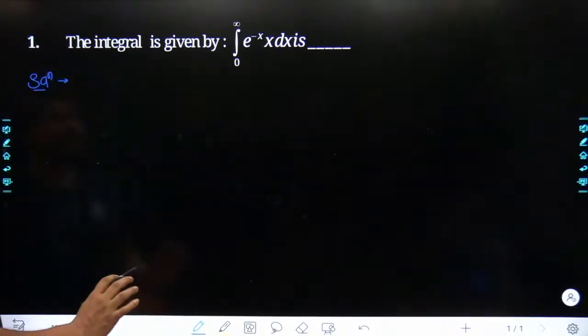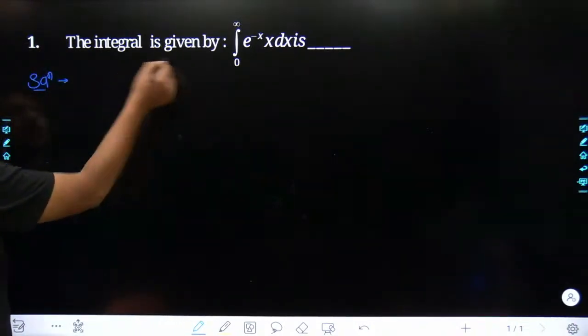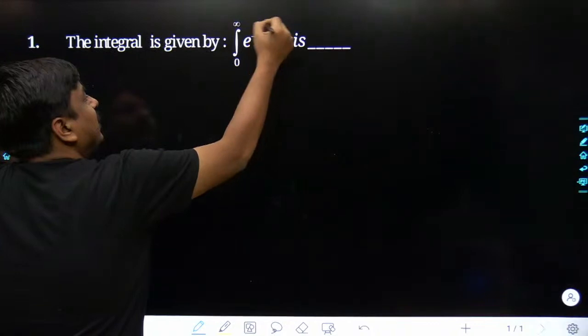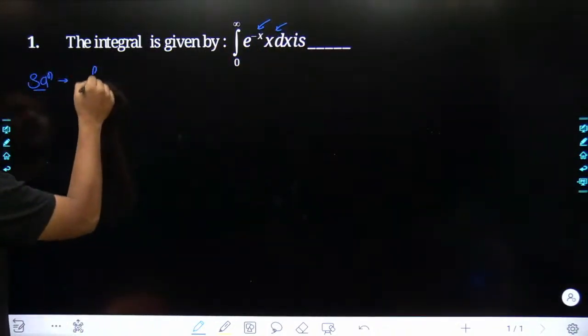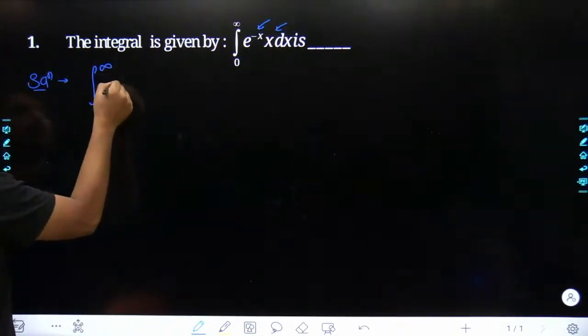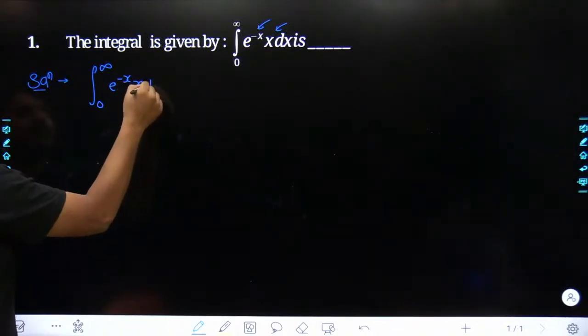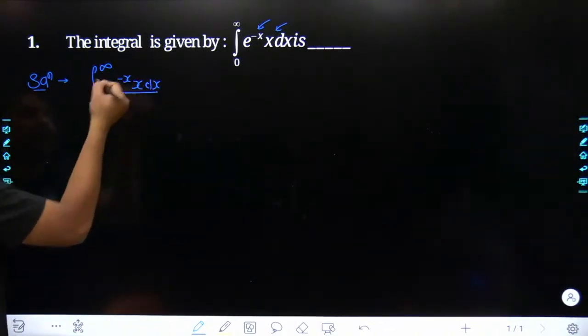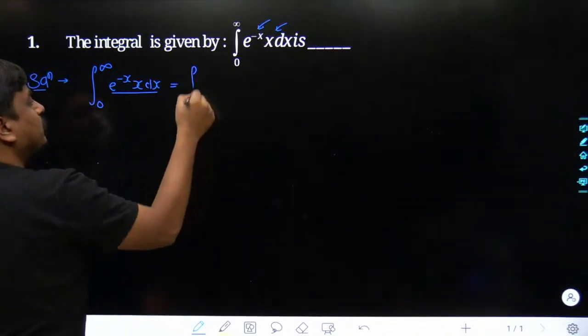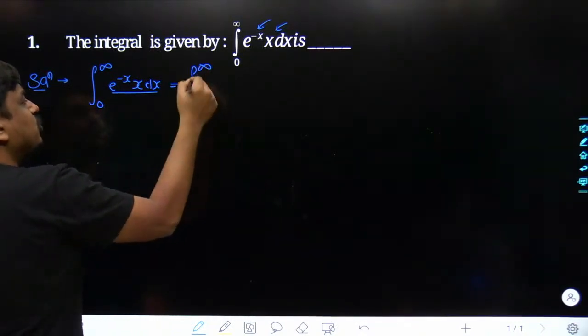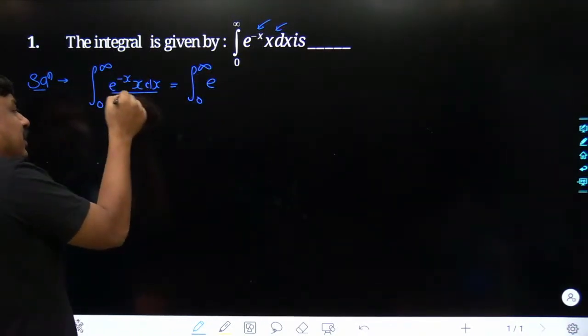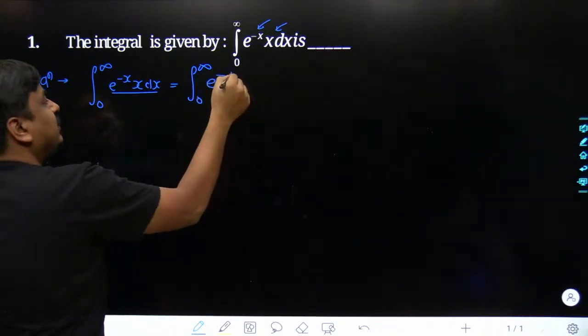See, what would be the concept over here? The x can be replaced with t. So obviously, as far as the integration of e to the power of minus x dx from 0 to infinity is concerned, at any moment it could have been taken as integration from 0 to infinity. Rather than taking the independent variable as x, I can take this as t.